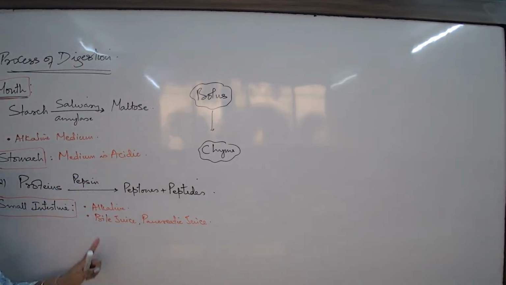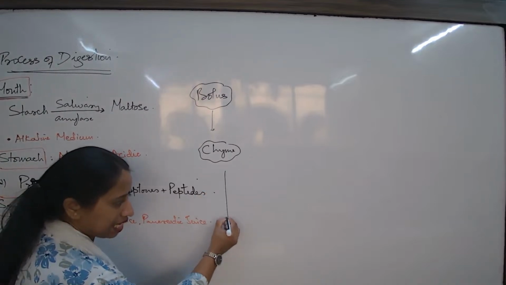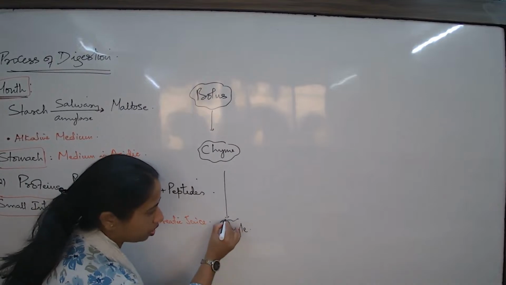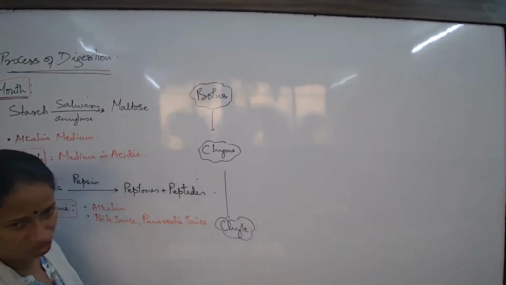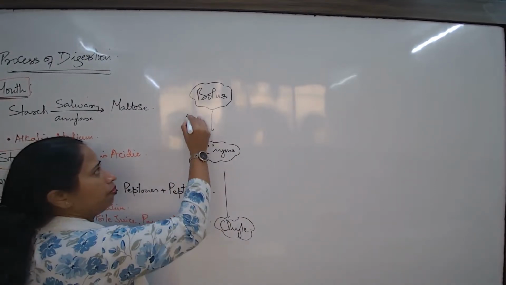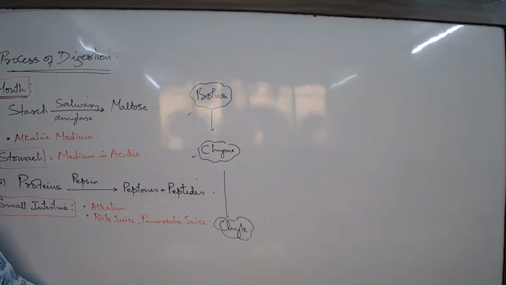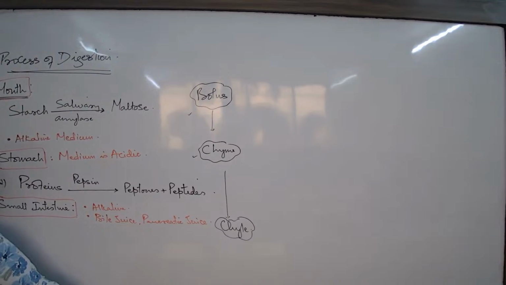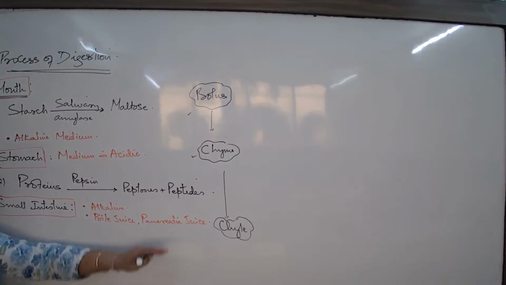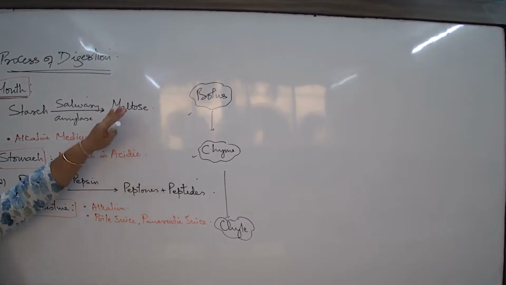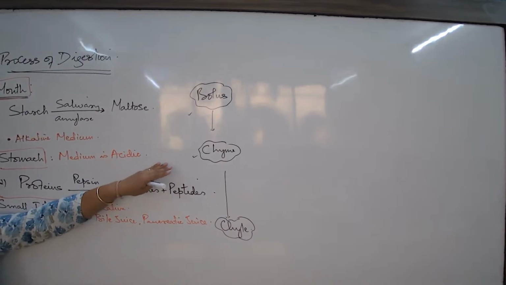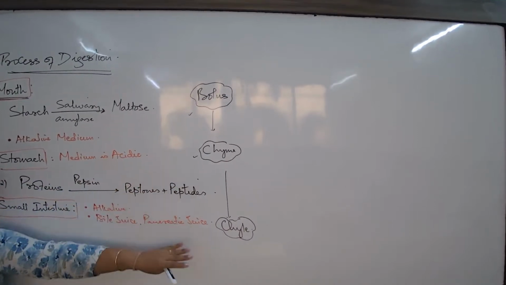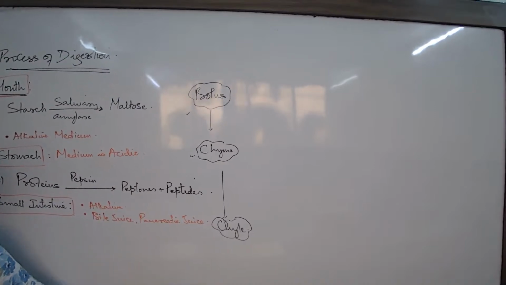So if I have to talk about the small intestine now, this word is optional for you. This is not mentioned. Take it if you can write, remember the code. Otherwise, not a problem. This too you should know. The absolute fluid form of the food in the small intestine, what is that called? Chyme. So three names I am talking about: the bolus in the mouth, the chyme in the stomach, and the chyme all over the intestine.